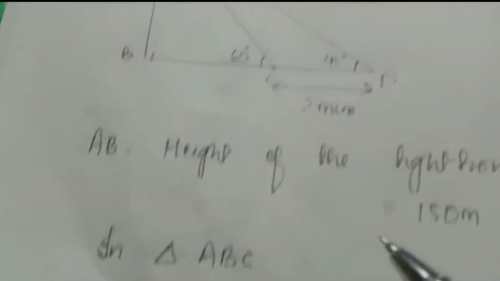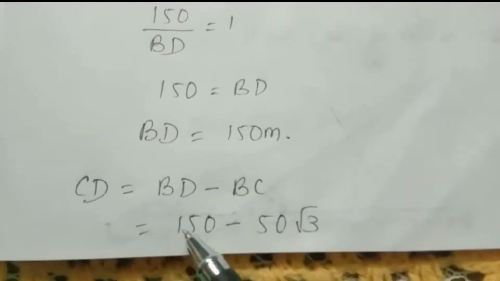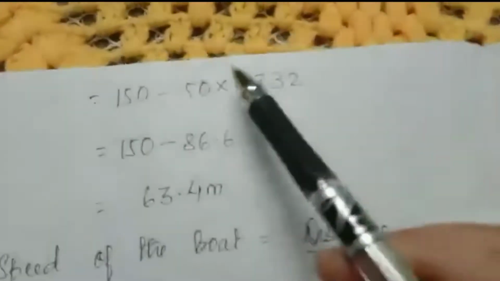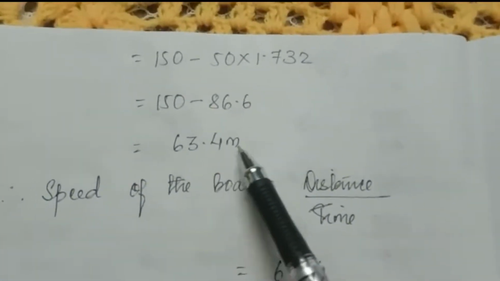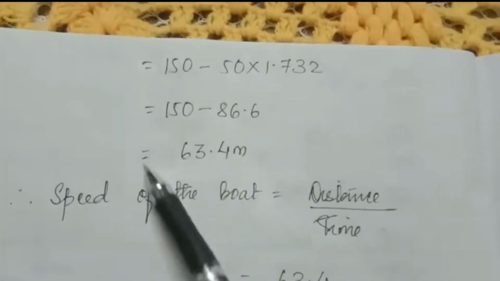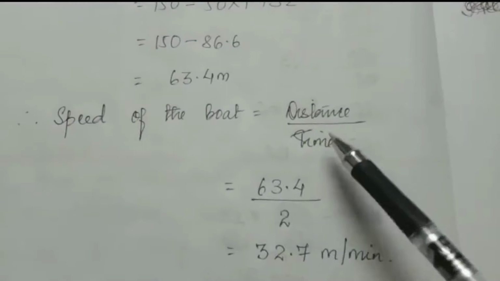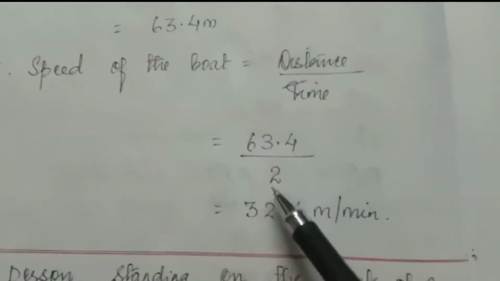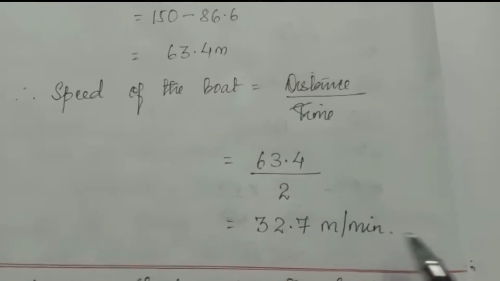So now we have to find CD. To find CD, we have to write BD minus BC. So CD is BD minus BC. So 150 minus 50 root 3. Put the value of root 3, 1.732, on calculation you will get 63.4 meter. So we got the distance CD. Now we will find the speed. Speed of the boat is distance upon time. Distance is 63.4 and time is 2. So on division you will get 32.7 meter per minute.